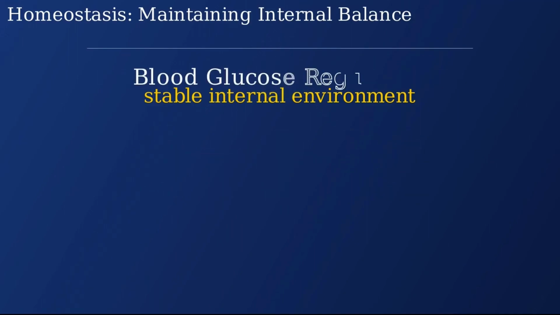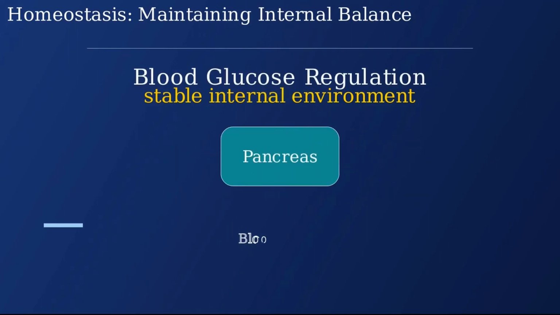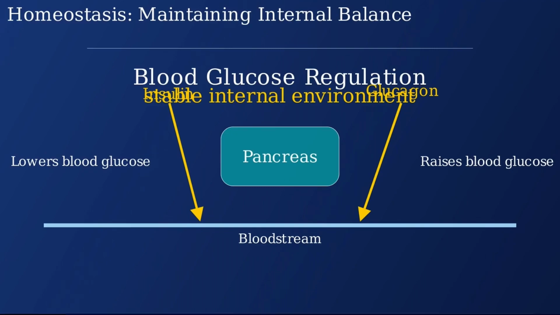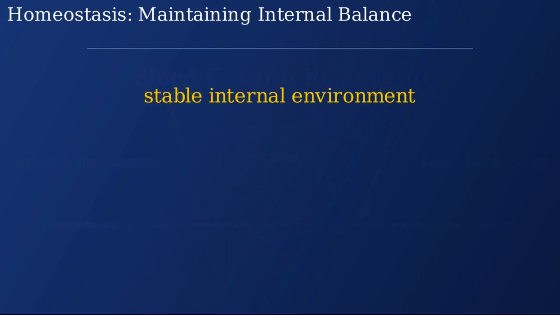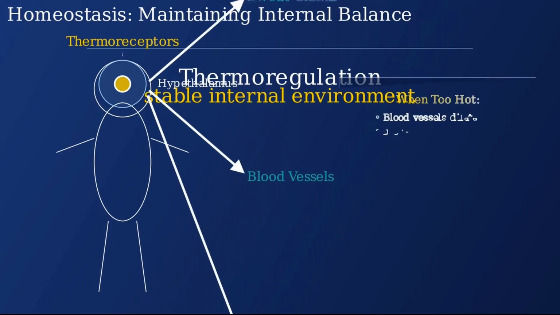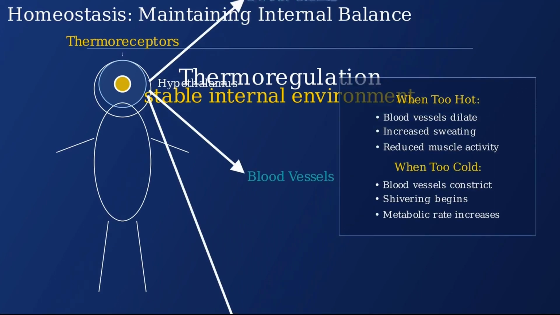Blood glucose regulation is a perfect example of homeostasis through negative feedback. The pancreas releases insulin to lower glucose levels when they're high and glucagon to raise them when they're low. Thermoregulation maintains body temperature through thermoreceptors that detect temperature changes, the hypothalamus, which processes this information, and effectors like blood vessels and sweat glands that adjust body temperature.